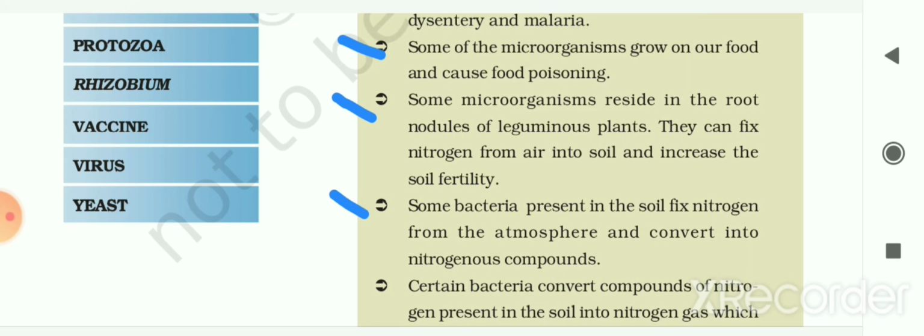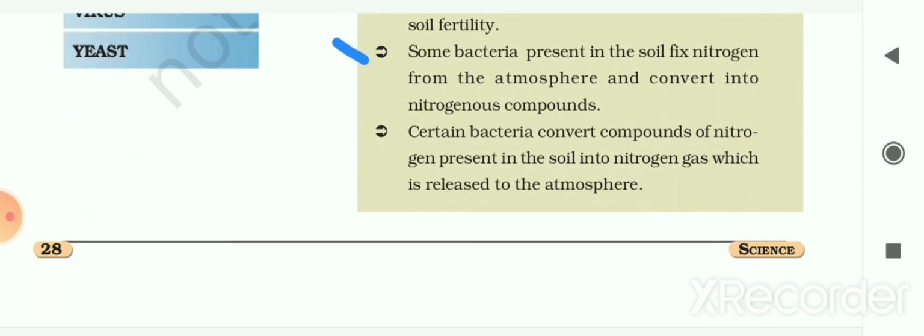Some bacteria present in the soil fix nitrogen from the atmosphere and convert it into nitrogenous compounds. At the last, we have seen that certain bacteria convert compounds of nitrogen present in the soil into nitrogen gas, which is released back into the atmosphere. So here our chapter gets over.